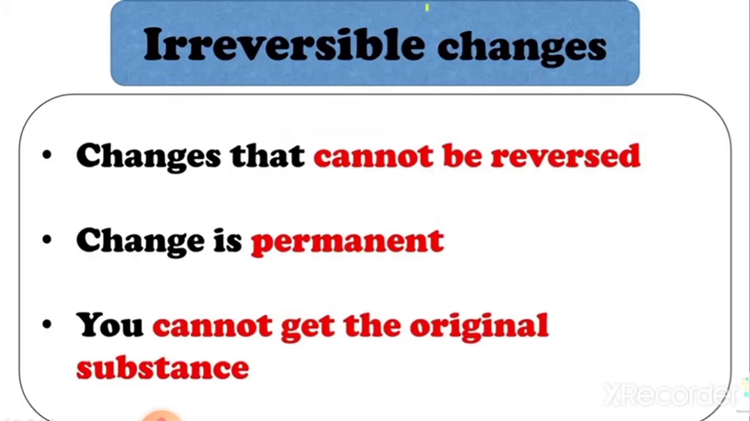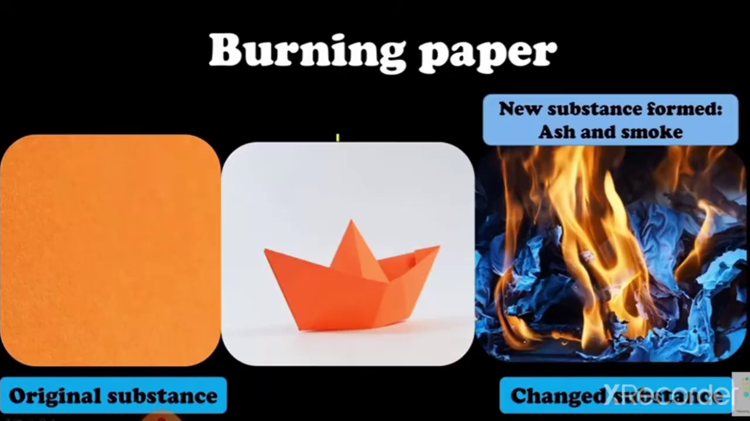Alright, so let's talk about irreversible changes. So irreversible changes are the changes that cannot be reversed. Irreversible changes are opposite of reversible changes. So changes that cannot be reversed and you cannot get back the original substance. Also, irreversible change is a permanent change. You cannot get back the original substance. You cannot just reverse this change. So these kind of changes are called as irreversible changes. Now we will look at some examples.